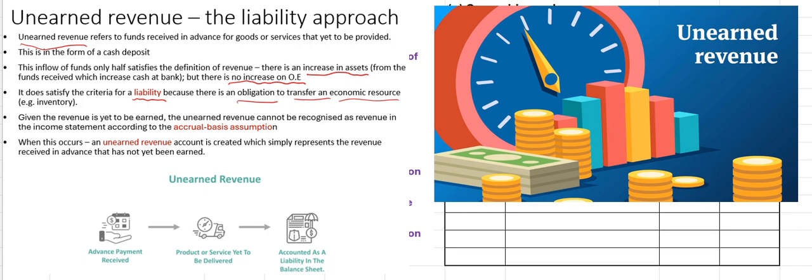So by holding off the recording of the revenue until we actually earn it, which will be when we supply the inventory, we are satisfying the accrual basis assumption, which requires us to recognise revenue when it's earned, not when it's received. So when we do receive that deposit for inventory that we're going to supply in the future or a service that we're going to provide, we create an unearned revenue account.